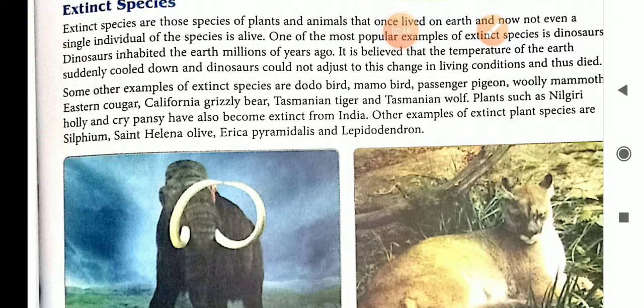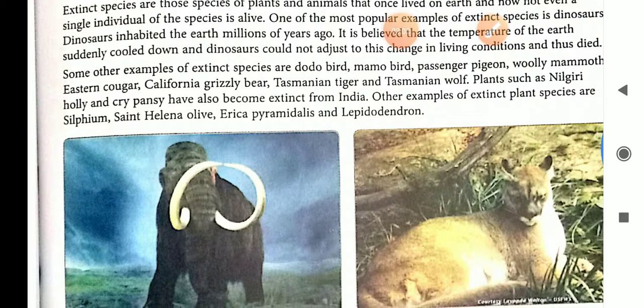Other examples of plant species which became extinct are Silphium, Saint Helena olive, Erica pyramidalis, and Lepidodendron.